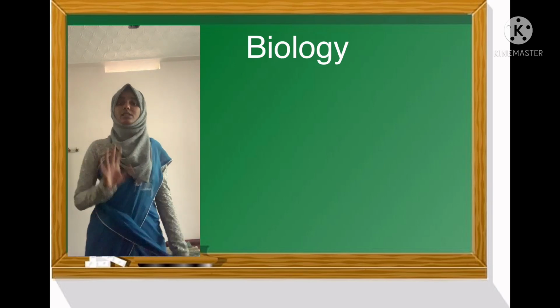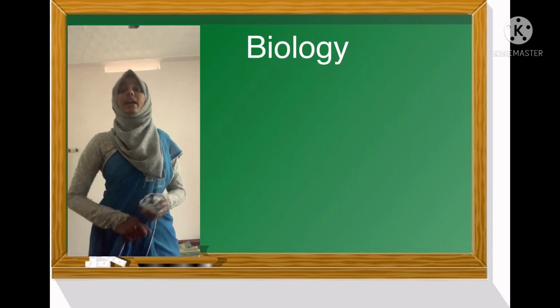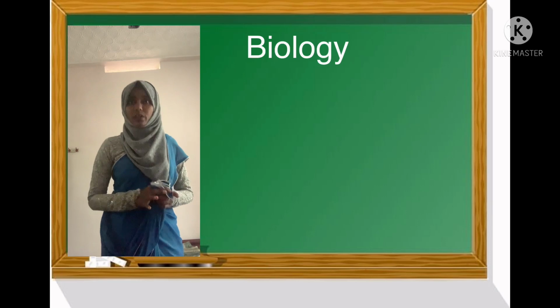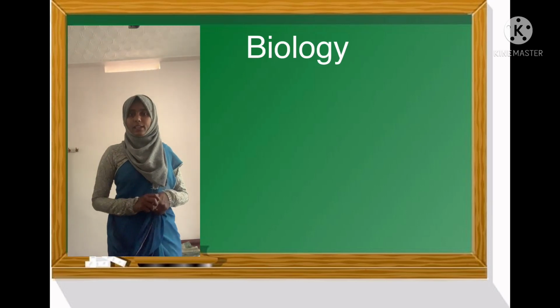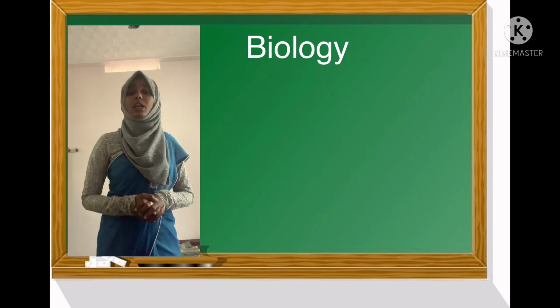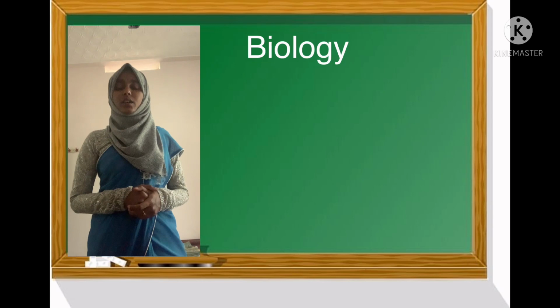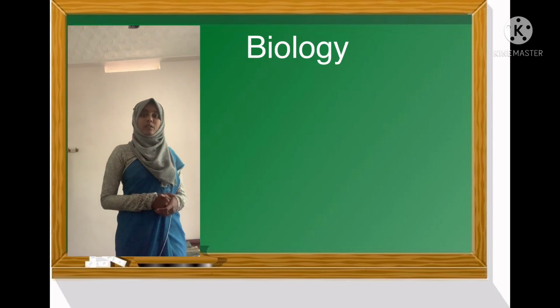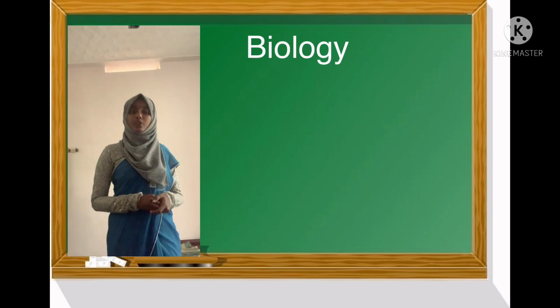In the textbook you have only 2 examples for both botanical garden and zoological garden, but you must collect more examples for zoological garden and botanical garden and write it in your notebook.